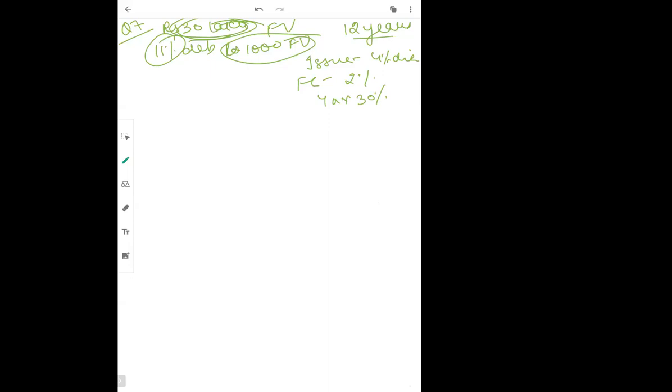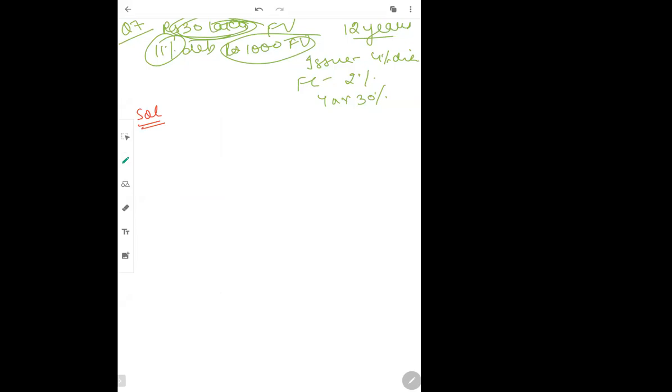The second part of the question also asks what the after tax cost will be if debentures were sold at a premium of rupees 50. Now this question has two parts. First, if they were issued at a discount, what is the after tax cost of debt, and second, if they were issued at a premium, what is the after tax cost of debt. So I will do the first part first.